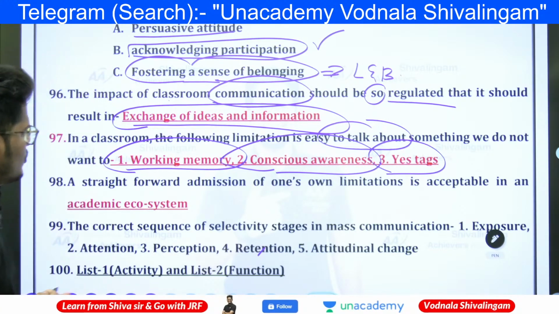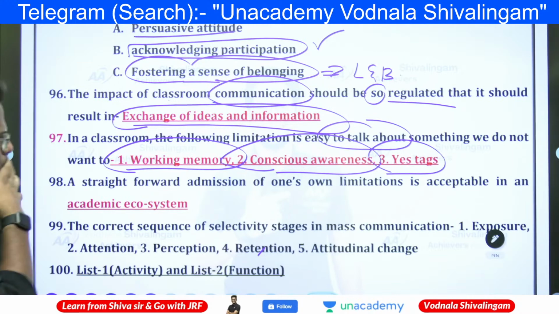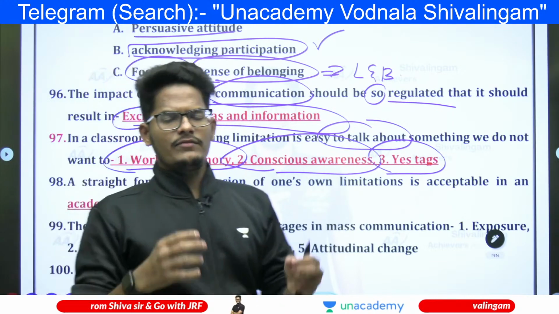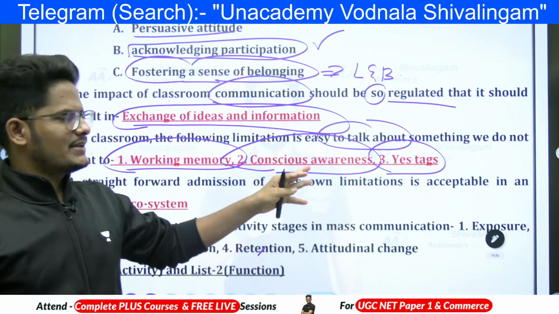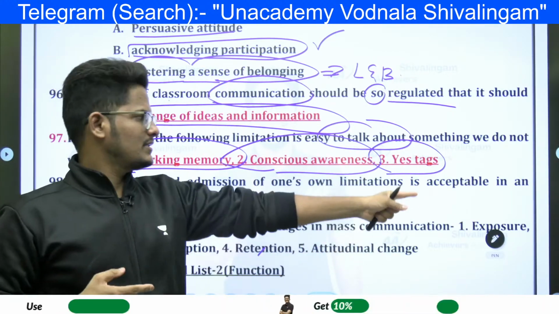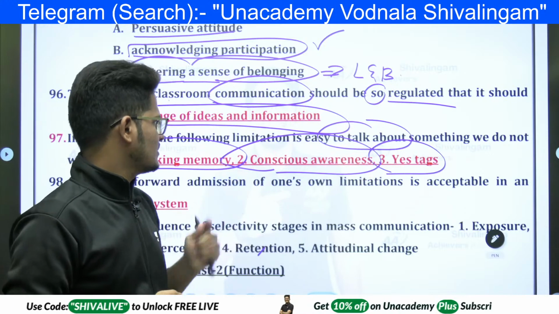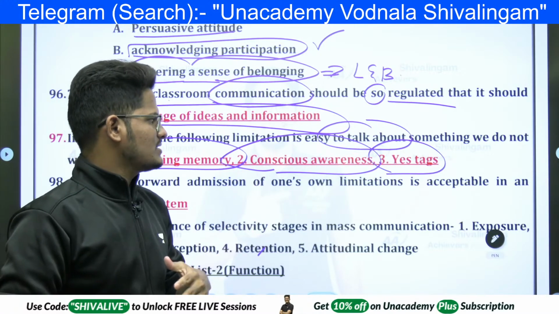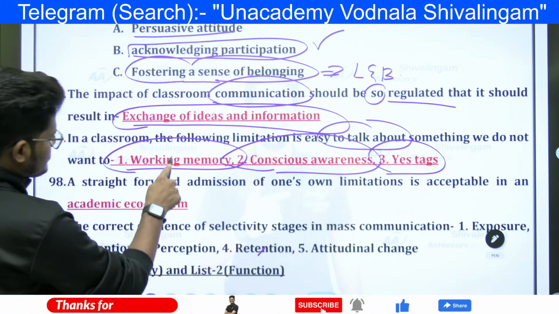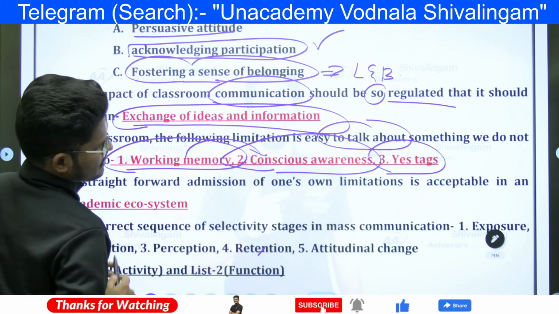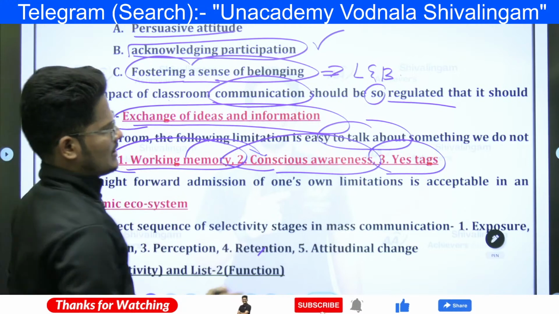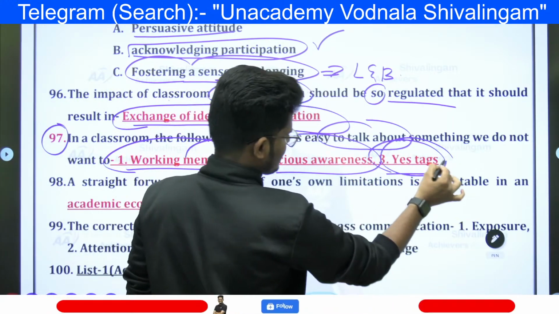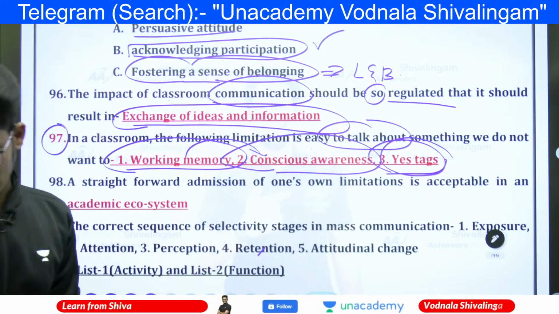I think this is about when we don't want to talk about something in the classroom, then we use this one. Yes, you are correct, these yes tags will be there, as well as conscious awareness. But I think these two are contradicting. Hold this point number 97, because I can relate to it easily, but these two just need to be checked again.